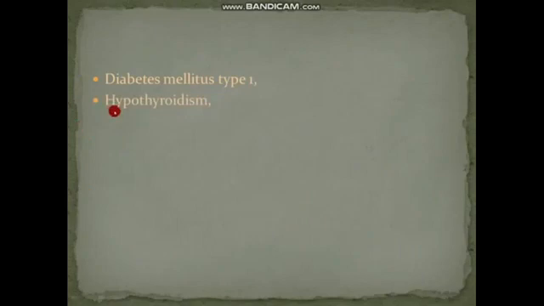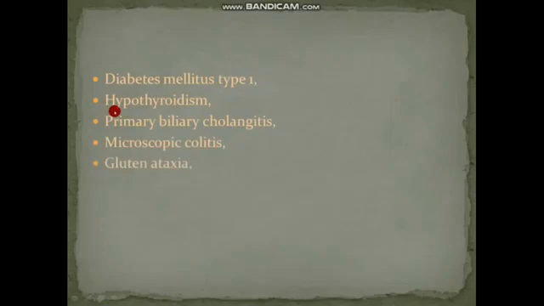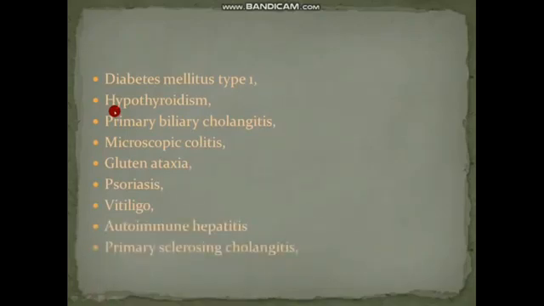Hypothyroidism is another risk factor. Then we have primary biliary cholangitis, microscopic colitis, gluten ataxia, cirrhosis, vitiligo, autoimmune hepatitis, and primary sclerosing cholangitis. All these are the risk factors of what? All these are the risk factors of celiac disease.